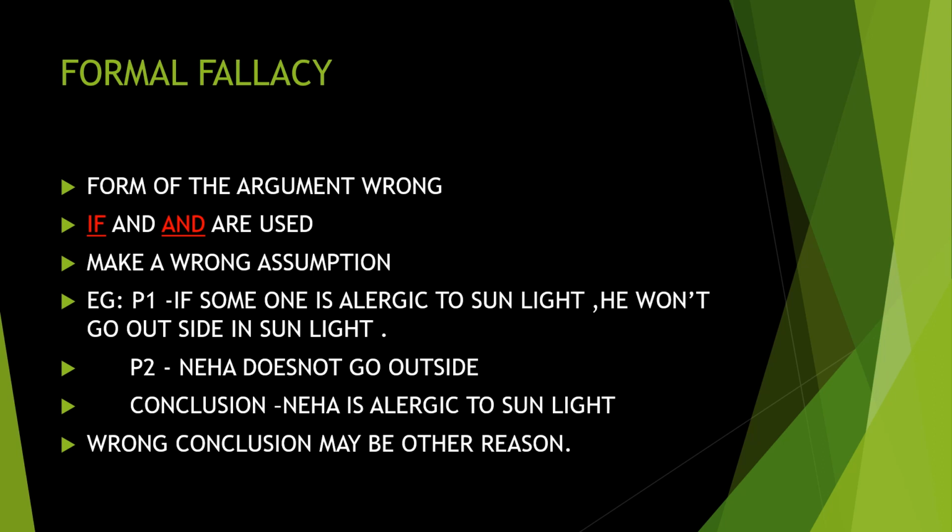A wrong conclusion may be there. Why? Neha may be inside the house for some other reason also. It is not clear whether Neha is sitting inside because of an allergy to the sun. It might be the reason or might not be the reason. So there can be another reason also behind it.